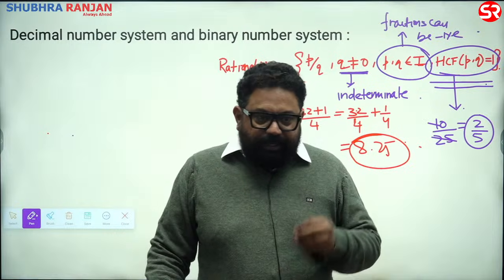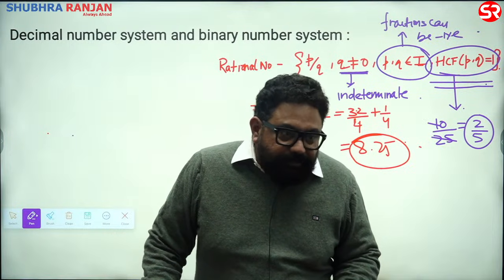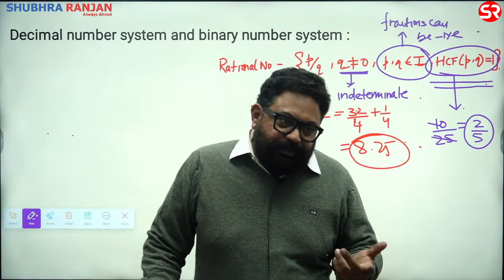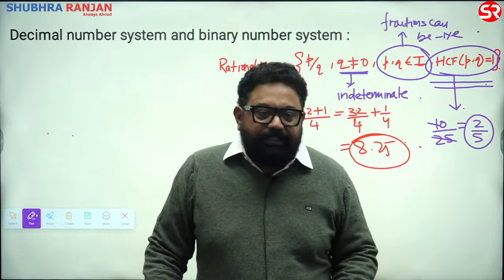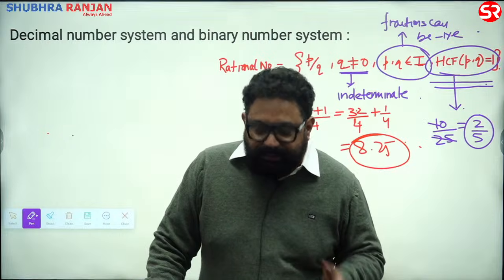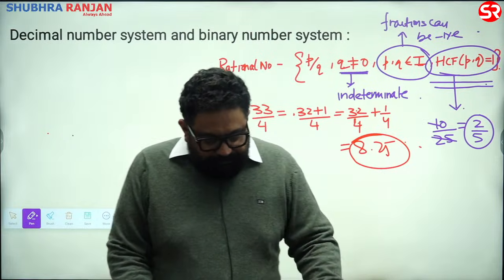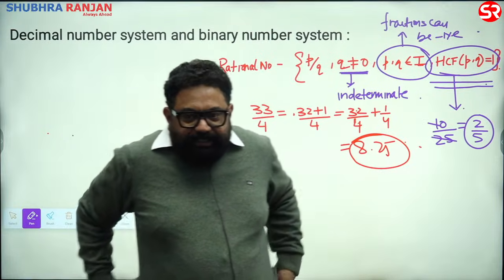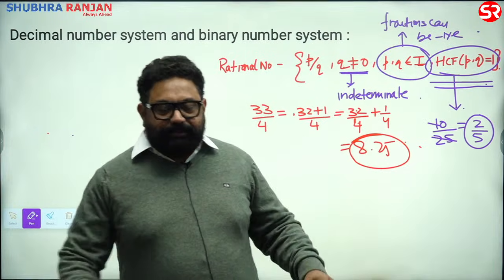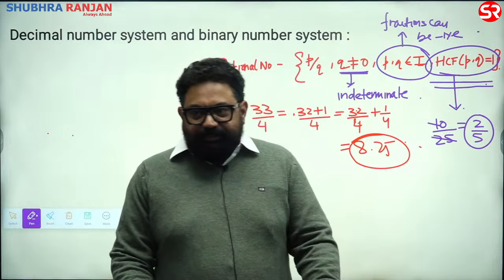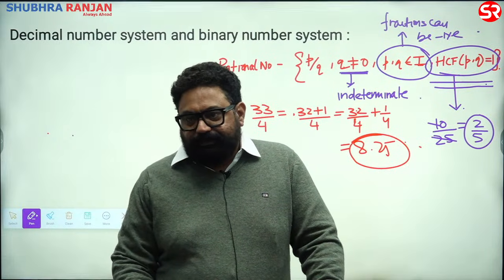Listen, rational numbers would involve fractions. Integers are no fractions. So I was saying it wrong. Actually, write it down: every integer is a rational number. Vice versa is not possible.